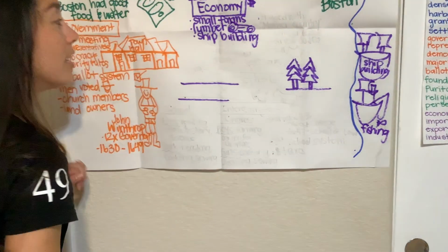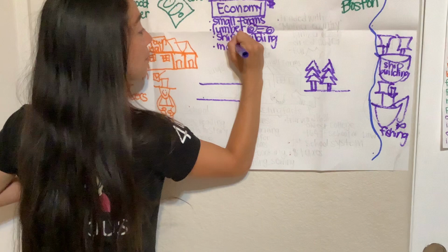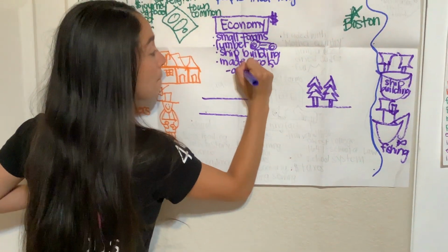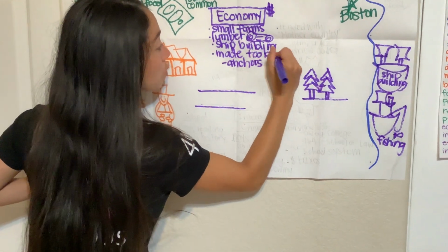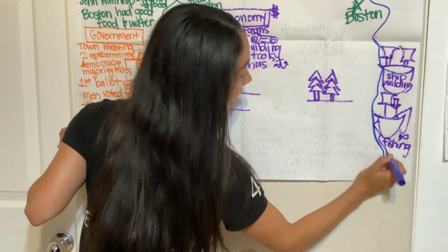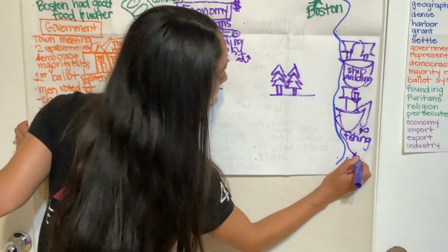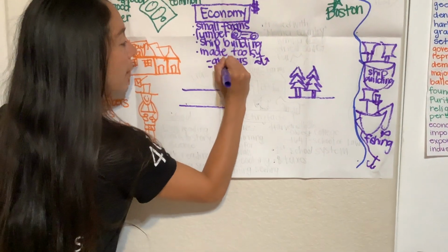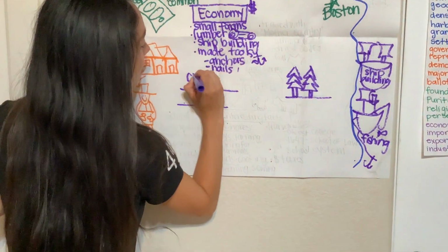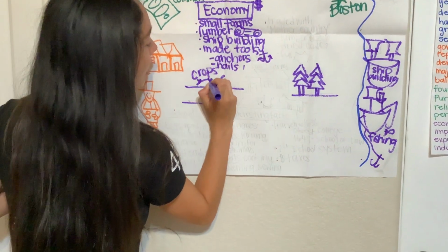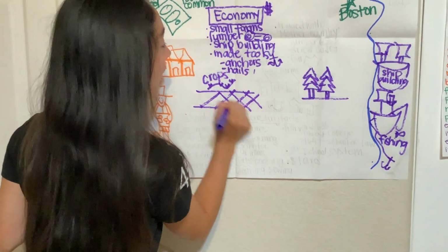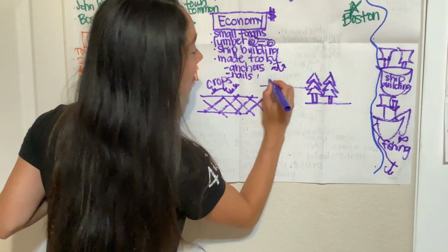In addition, in the Massachusetts Bay Colony, they made tools. Some tools that they made were anchors. An anchor is what holds a boat in place. They also made nails. So the Massachusetts Bay Colony had many crops and they produced many goods like nails and anchors.